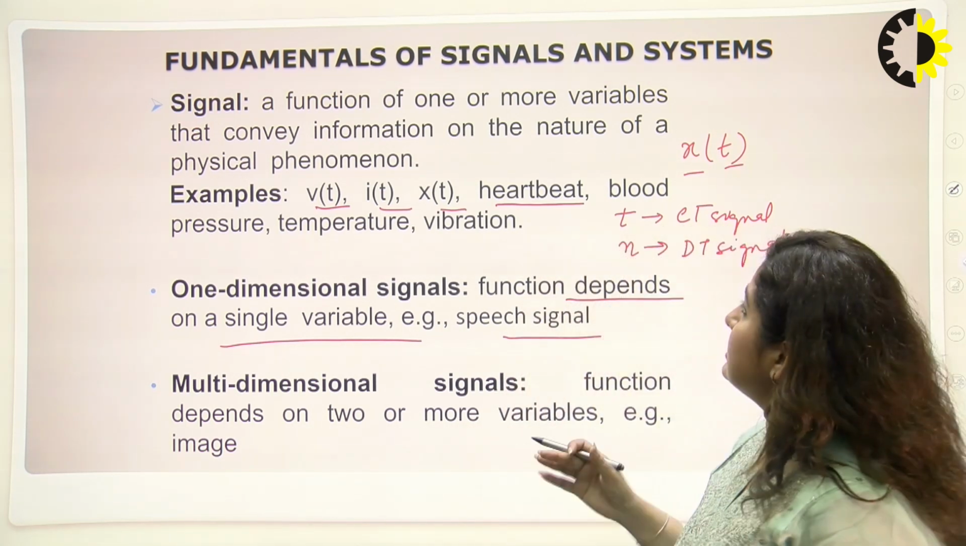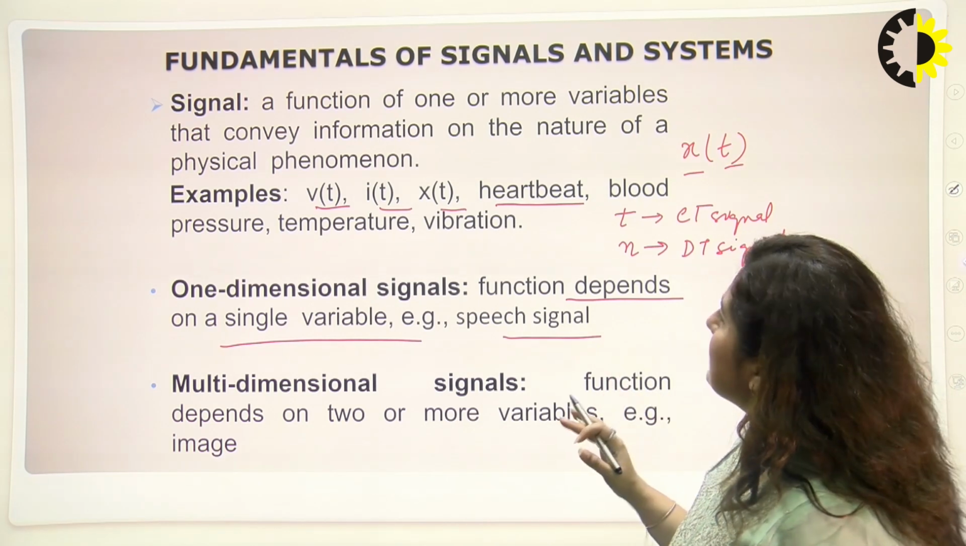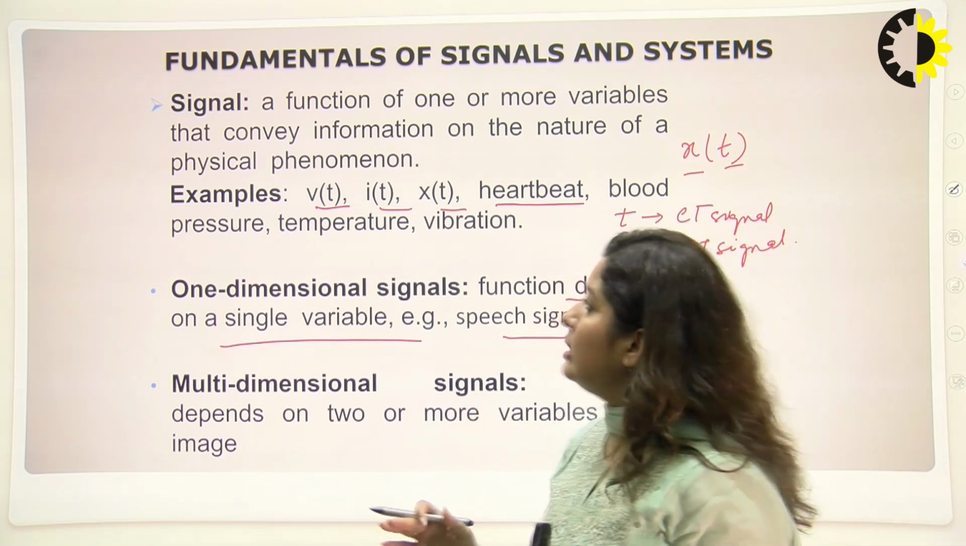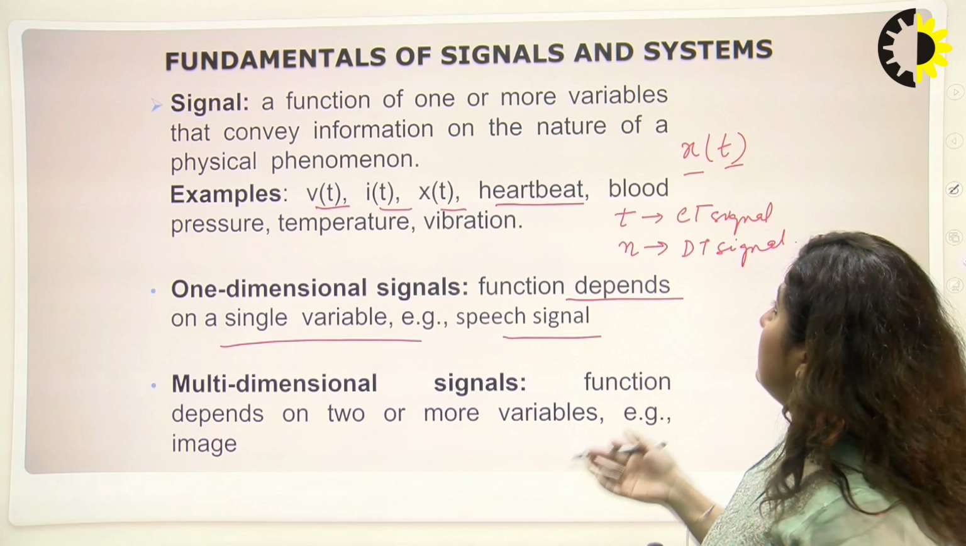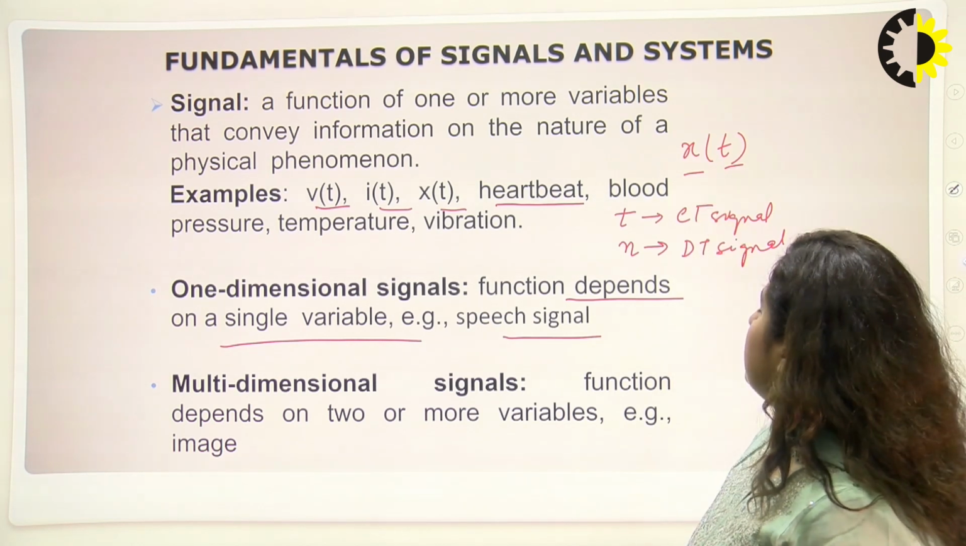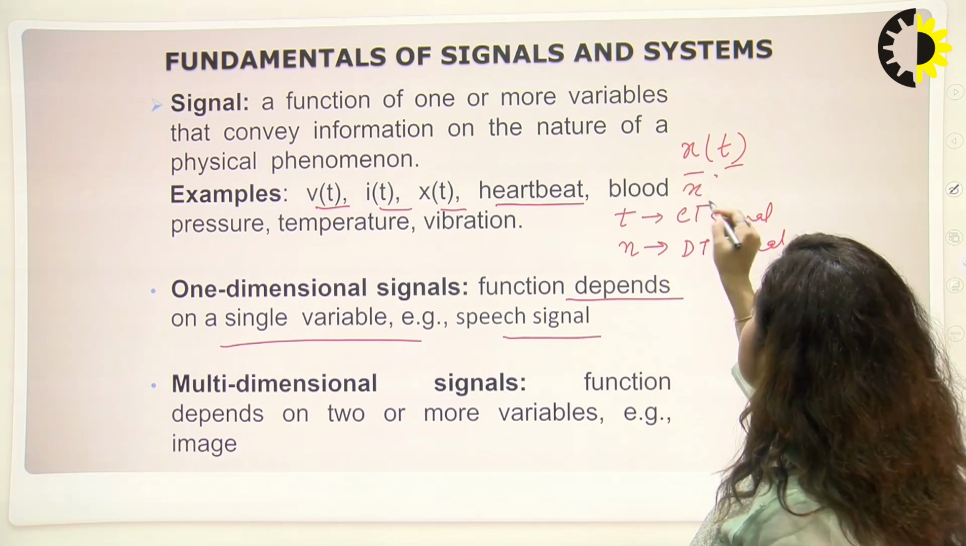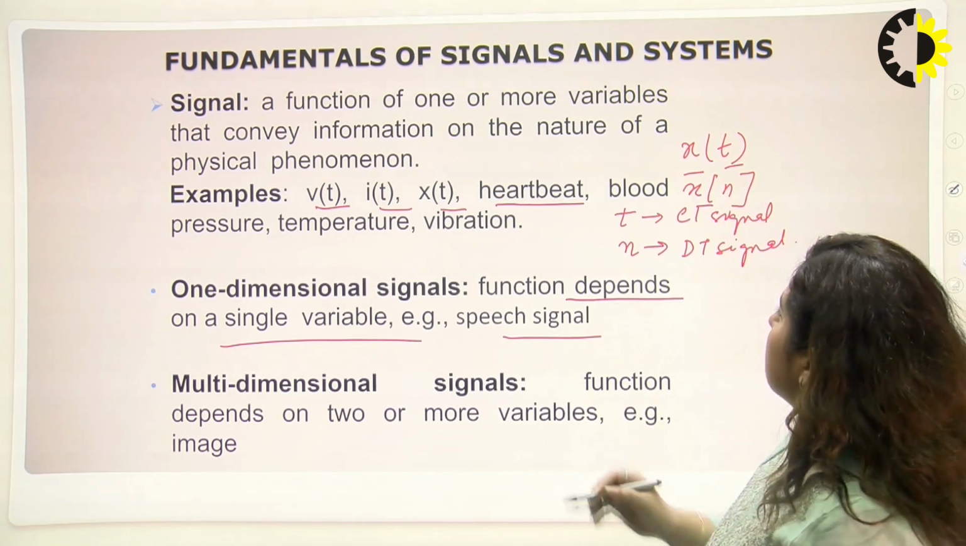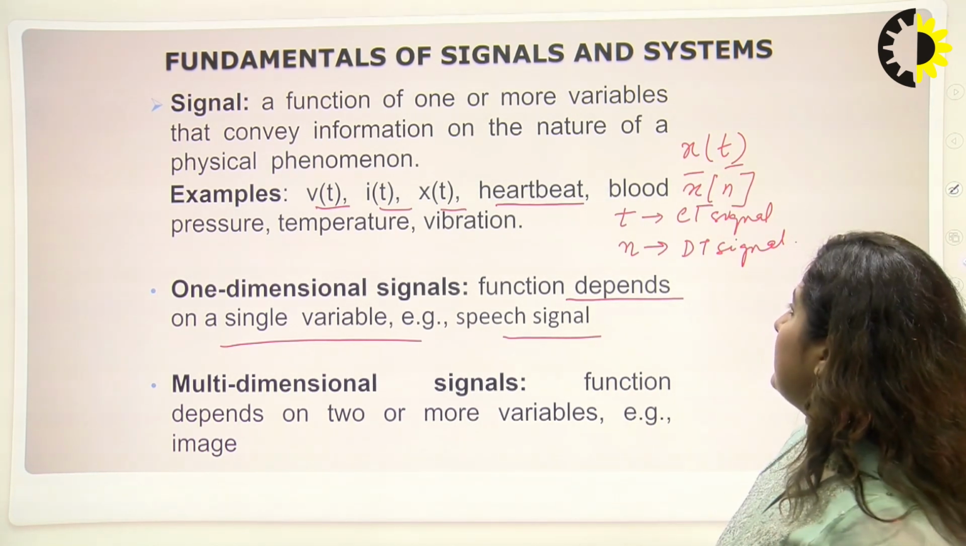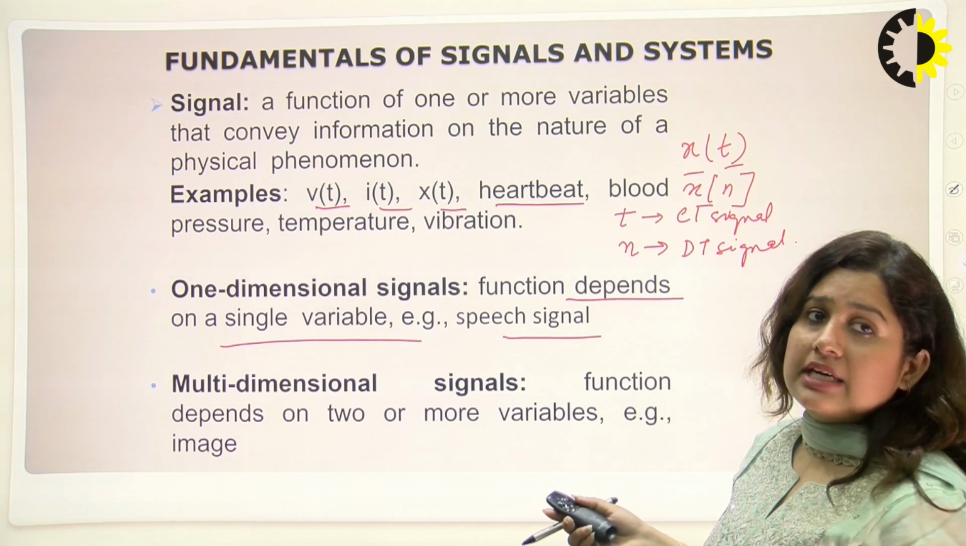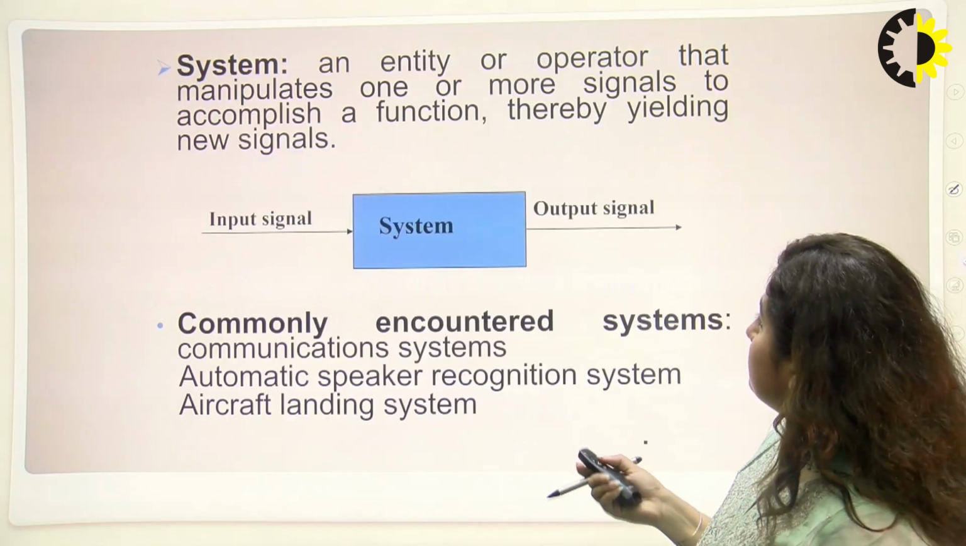What we saw in the first slide is that a signal can be represented as a physical quantity which is a function of time. It can be represented as x of t in the continuous domain, and as x of n in the discrete domain.